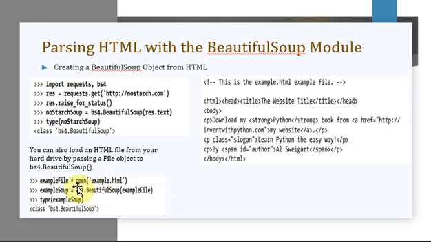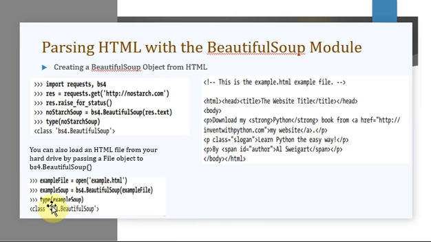So just see here, open file example.html. You make sure example.html is there in your current working directory, and the file handle you got is example file. So that example file, the file object, you're passing to bs4.BeautifulSoup. So this way also you can create a beautiful soup object from HTML.